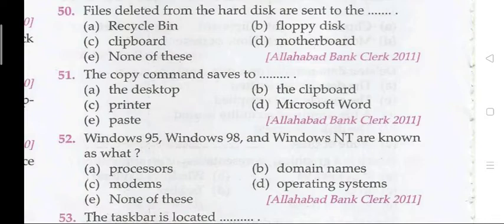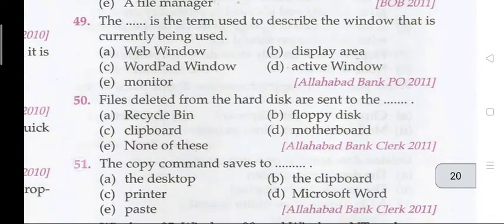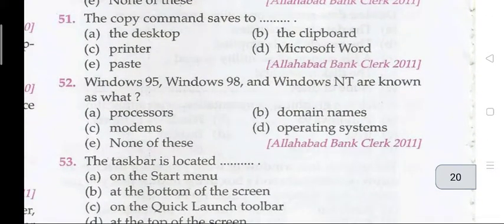Question number 51. Question 49 का राइट आंसर था D, active window. Question 50 का राइट आंसर है A, that is recycle bin. And now question number 51.